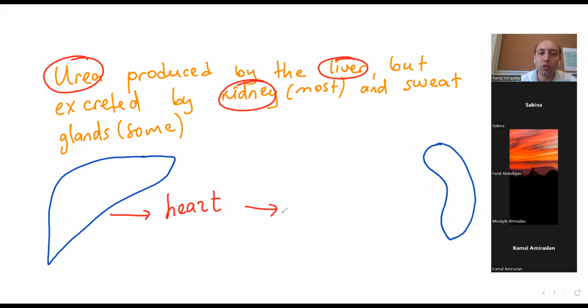From the heart, it goes to the lungs. From the lungs, it goes back to the heart. And from the heart, later goes to the kidney. This is our general pathway. Now I'll give you more details, or I will ask from you.